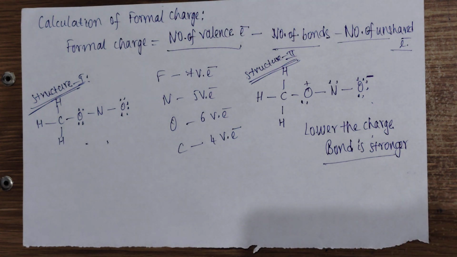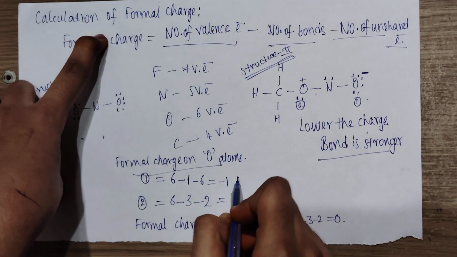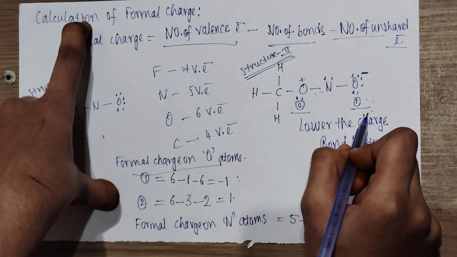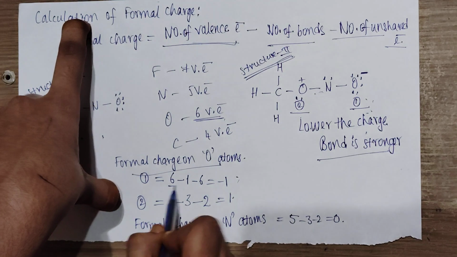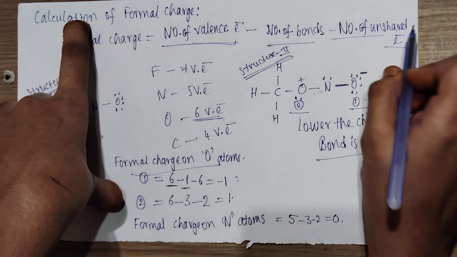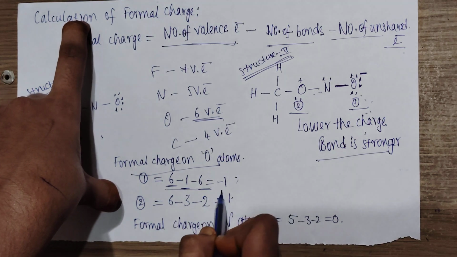That's the reason why structure 1 with no formal charge is more stable than structure 2 with formal charges. Now let us calculate the formal charge on this methyl nitrate ion. See here the formal charge on the oxygen atom. Let us consider this as oxygen 1 and this as oxygen 2. The number of valence electrons of oxygen is 6, the number of bonds is 1, and the number of unshared electrons is 6. So in total we get -1.